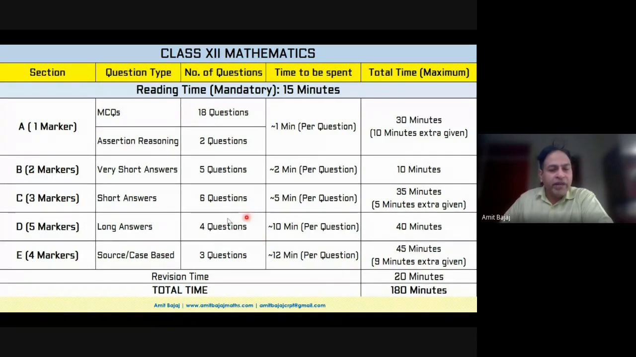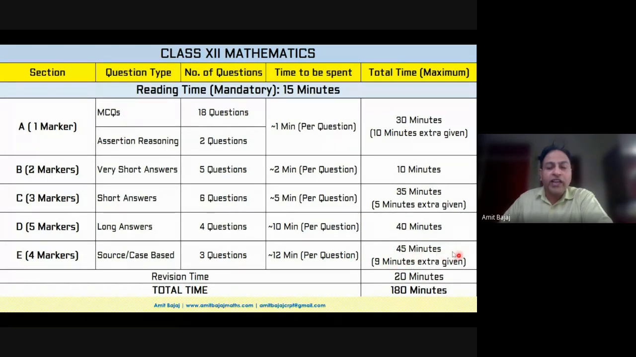So 10 minutes can be kept for that. That is enough time, 10 minutes for each such question. So that amounts to 40 minutes. And for a source or a case-based study question, the 4 marker, there are 3 case study questions. So 12 minutes can be kept for the same. Even that amounts for 36 minutes only. So I kept 9 minutes as a buffer time over here.